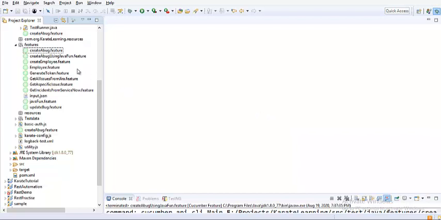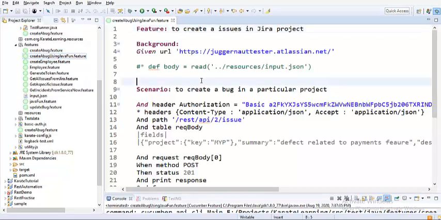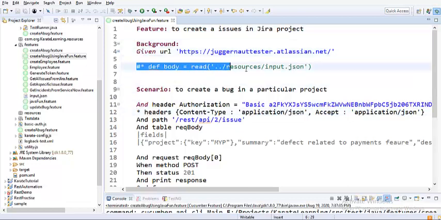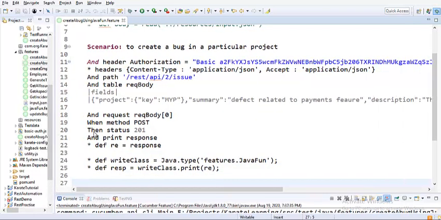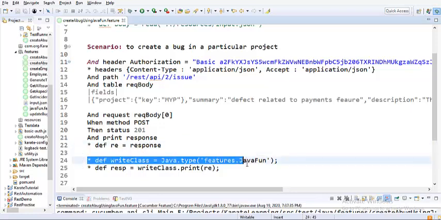In order to work with this learning, I have created a feature file, which is nothing but the create issue using Java function feature. If you look at the implementation of this feature file, it is in no way different from how we create a bug. I have commented out the line where we read from the file, and if you come down, I'm supplying the request body in the form of a table, and I'm just observing whether the status is 201 or not.